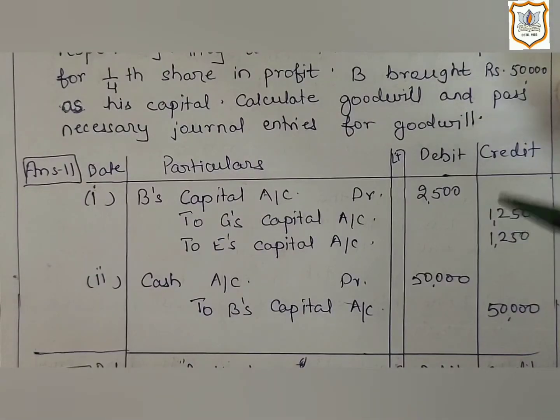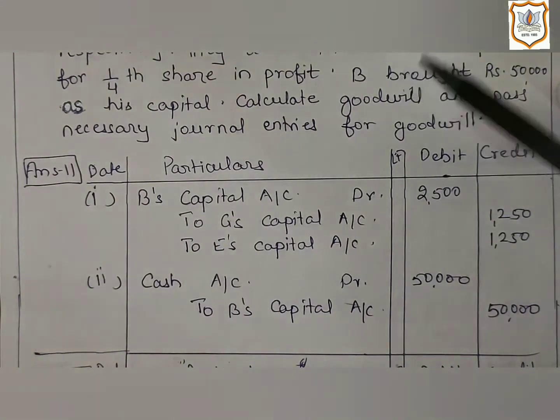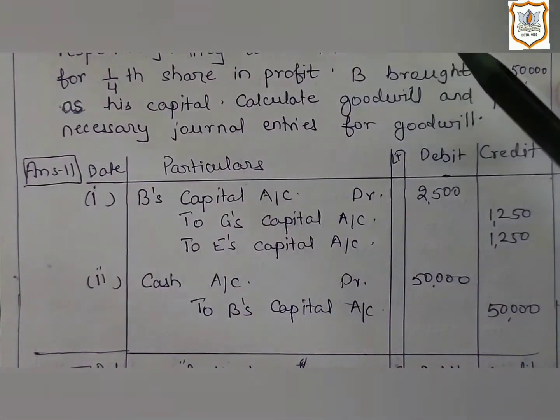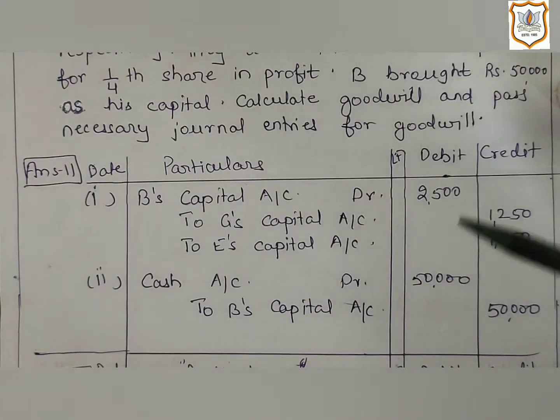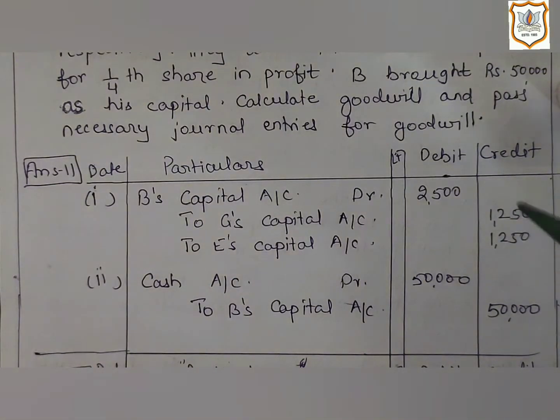As in this question also, we don't have any other information. We don't have the sacrificing ratio. We don't have the new profit and loss sharing ratio. We just have the old ratio and the new partner's share in profit, that is 1/4. So in that case, the sacrificing ratio will remain the same as the old ratio, that is 1:1. So according to this ratio, 2,500 will be distributed as 1,250 to G and 1,250 to E.